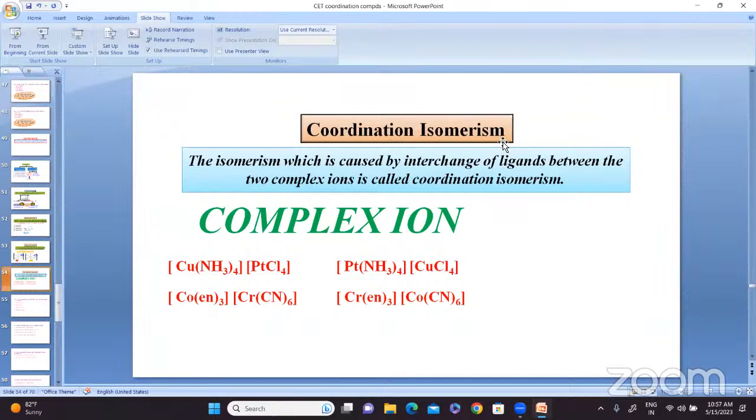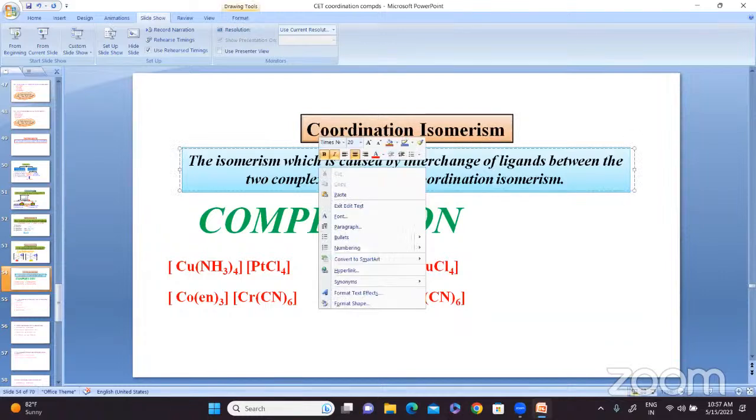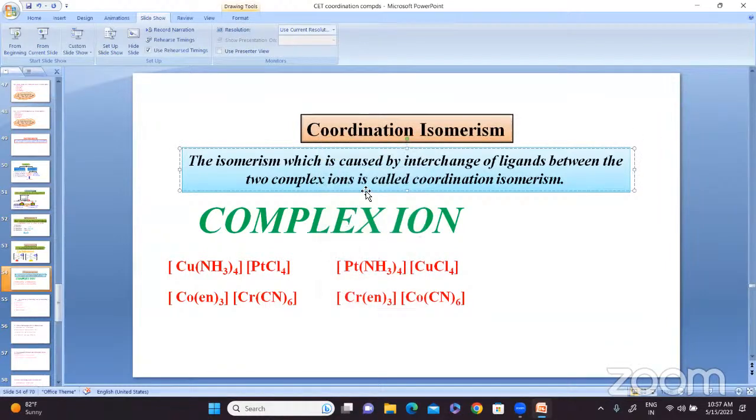Next is coordination isomerism. It is the isomerism caused by interchange of ligands between two complex ions. If you interchange the ligands between the two complex ions, it results in coordination isomerism.